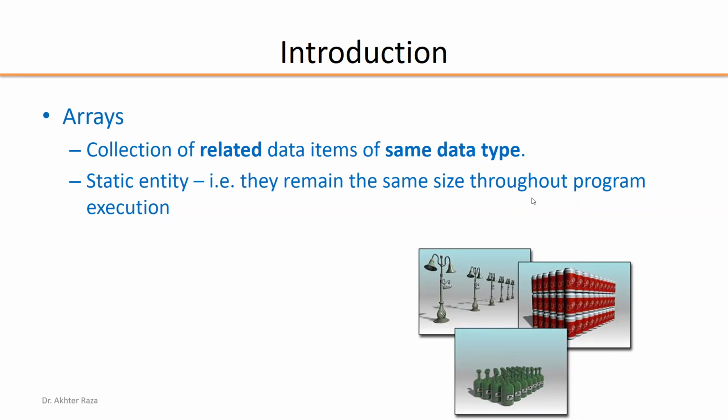Second thing, it is very important that the array remains the same size during the execution of the program, so we must declare the size of the array. Suppose we want to place 10 signals, so we have to create an array of size 10. If we have to create an array of cans, suppose we have 1000 cans, we should declare an array of size 1000. But you can see a difference among the first picture, second picture, and third picture.